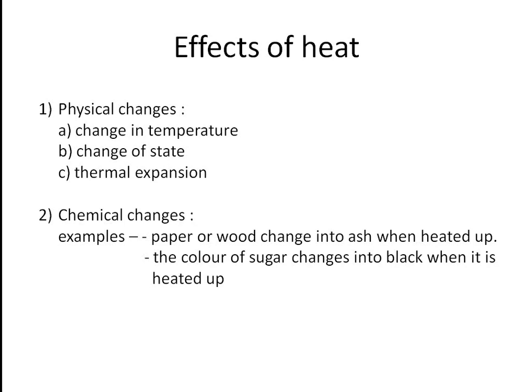When heat is provided to a paper, that means when we burn a paper, what will happen? It will convert into ash. Can we change that ash into paper again? No, we cannot. That is why it is a chemical change. So, examples of chemical changes: paper or wood changes into ash when heated up. The color of sugar changes into black when it is heated up. All these are examples of chemical changes by effect of heat.